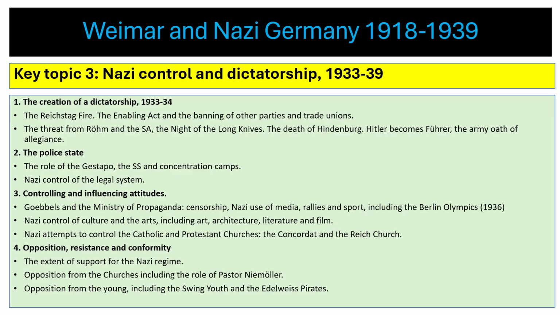So this shows you the syllabus for topic 3. There's 4 different areas of this part of the syllabus. The creation of a dictatorship, 1933 to 1934. The police state, controlling and influencing attitudes. And then the 4th one is opposition, resistance, and conformity.